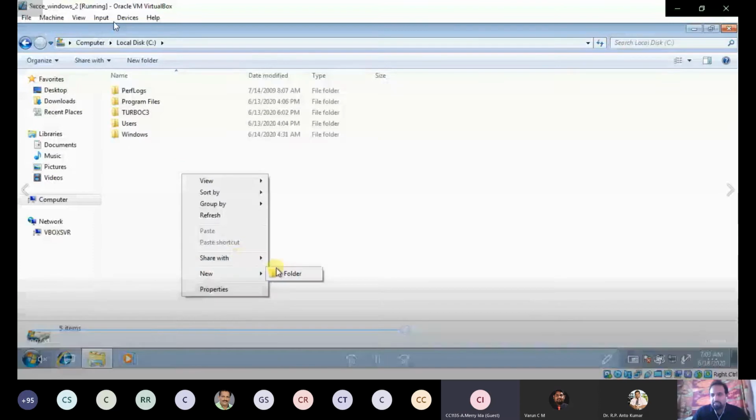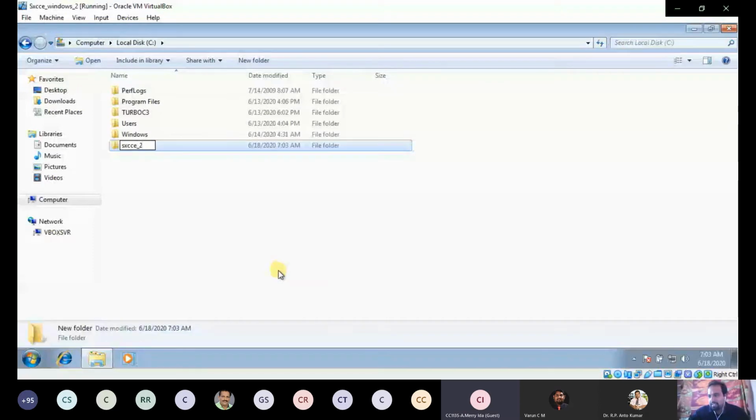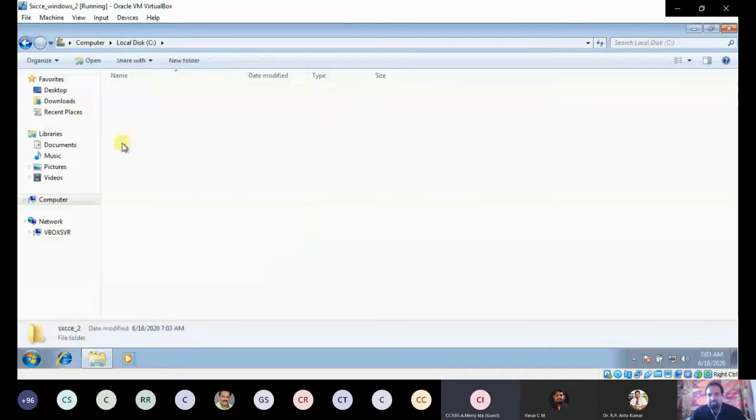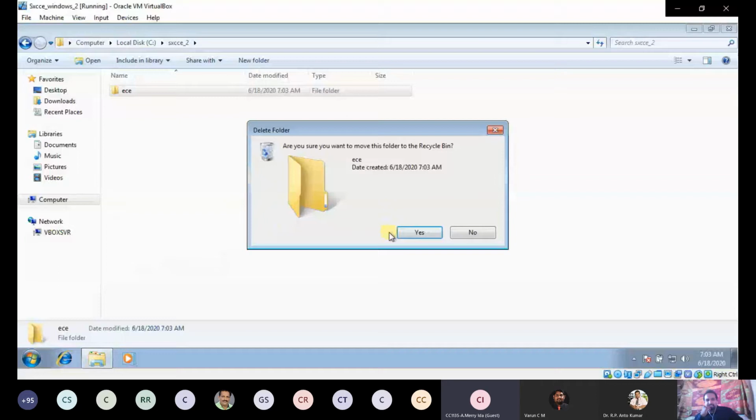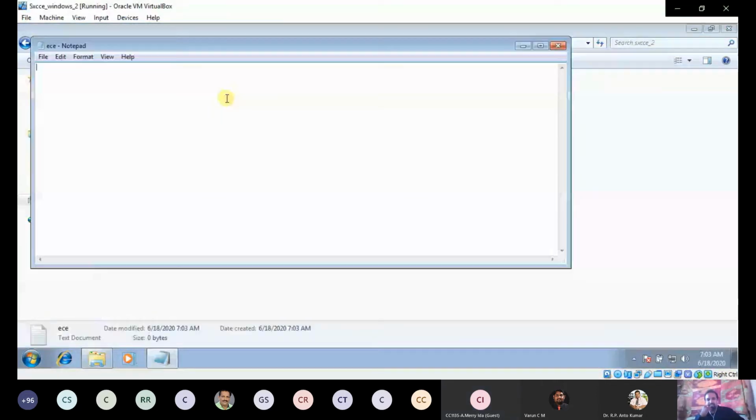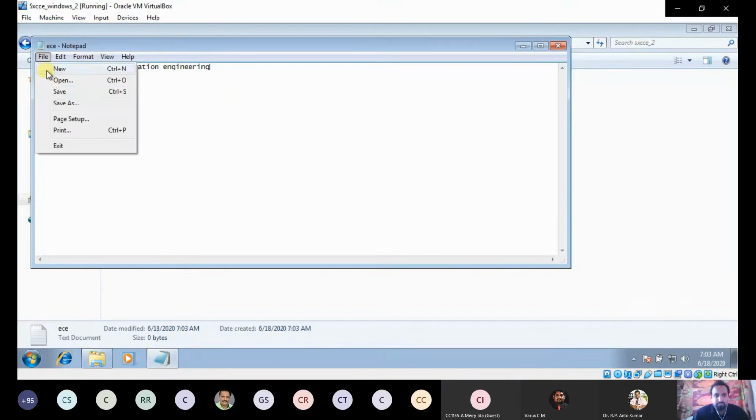Again, the same process you have to repeat. You have to create another file. Here I am naming it xscc_2. By mistake I created a folder. You can create a folder also, no problem. You have to create a test file. Electronics and communications, some content you have to type. Now you have to save. Click save. Now again close this.